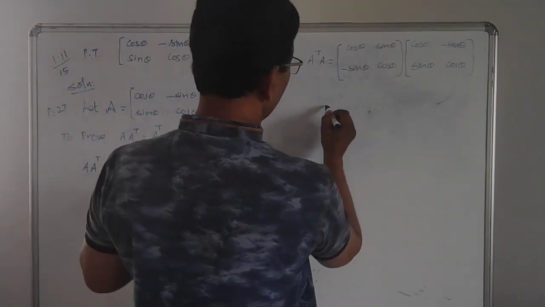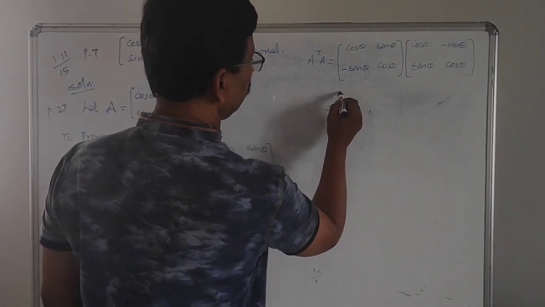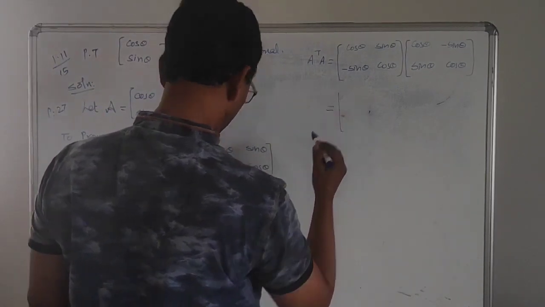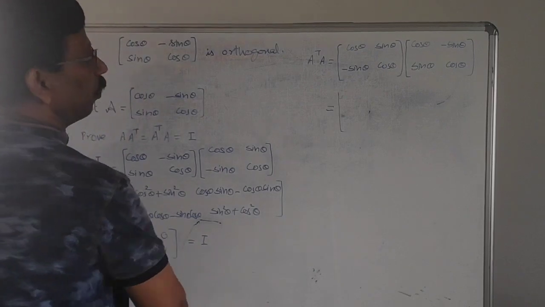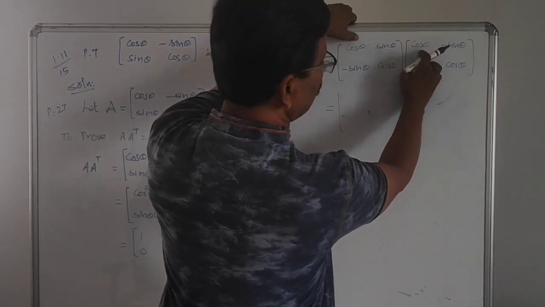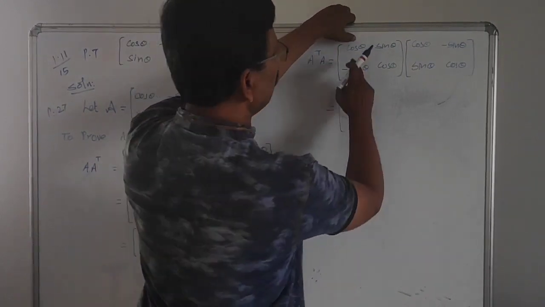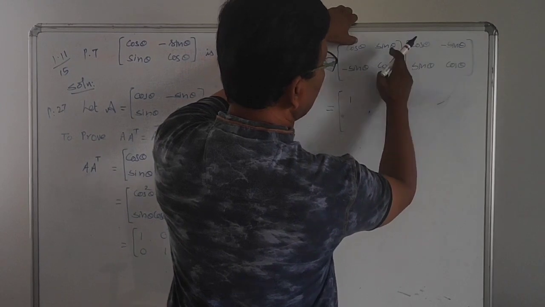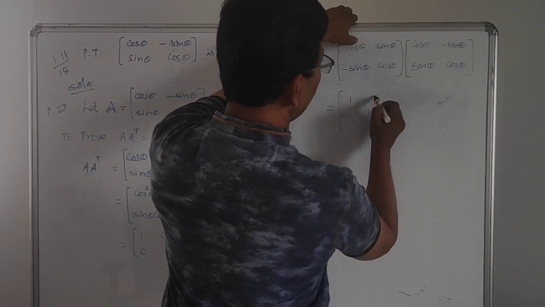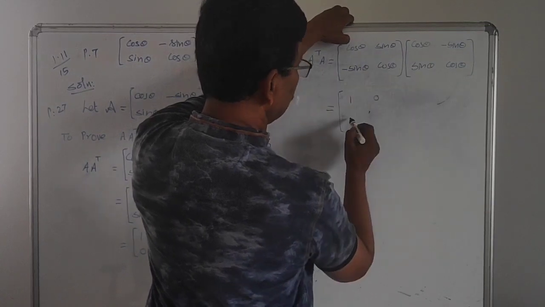Now again, by using the row by column multiplication rule, cos theta into cos theta, cos square theta plus sin square theta gives 1. Then cos theta sin theta minus cos theta sin theta gives 0. Then minus sin theta cos theta plus sin theta cos theta gives 0.